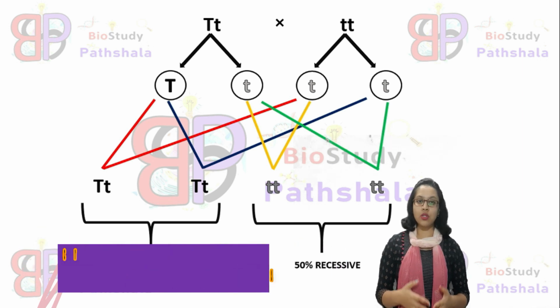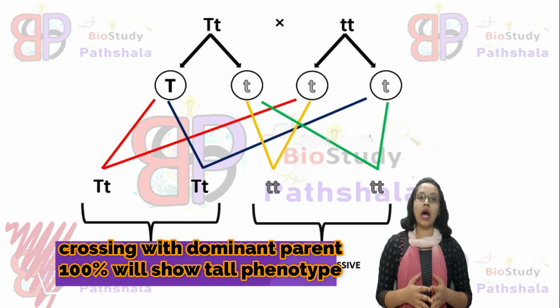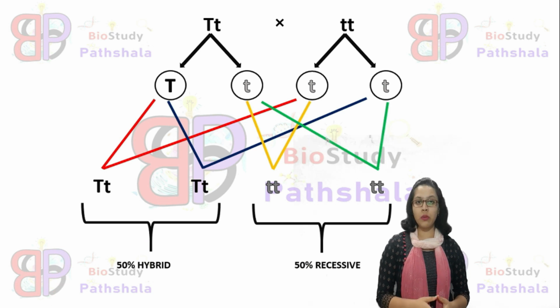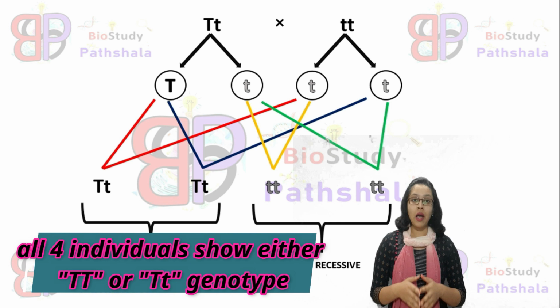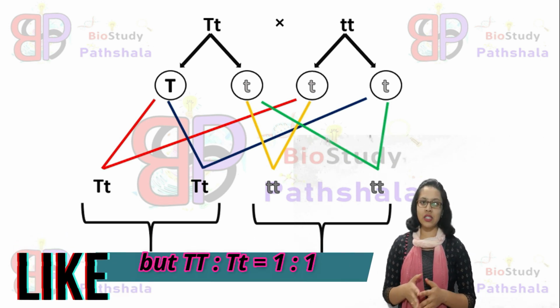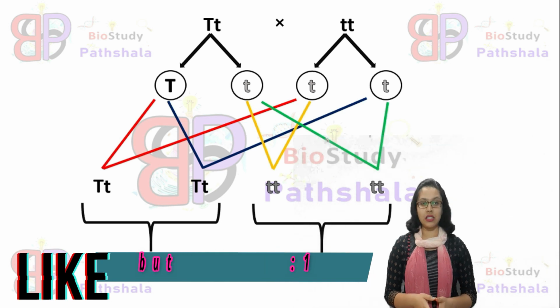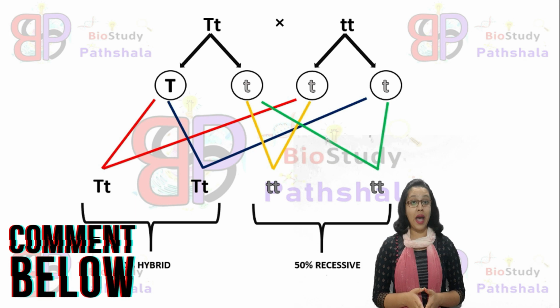But in the case of backcross with the dominant parent, it will produce a total of 100% tall phenotype. But the genotype surely produces 1:1, that is capital T small t to capital T capital T is equal to 1:1. So this is for backcross.